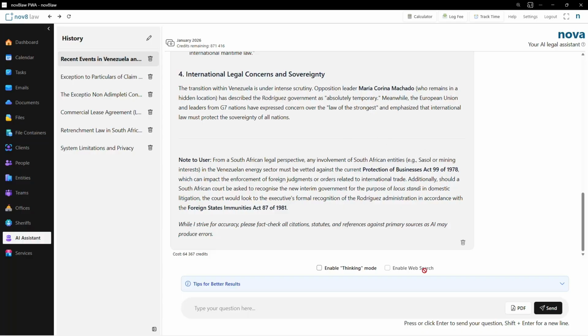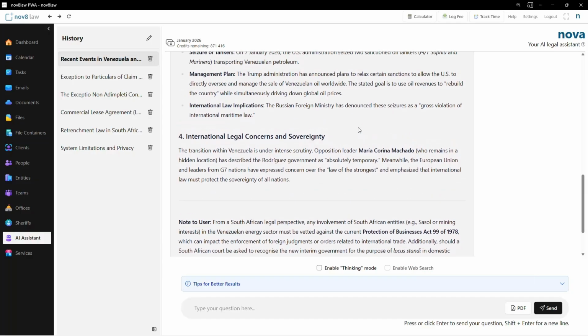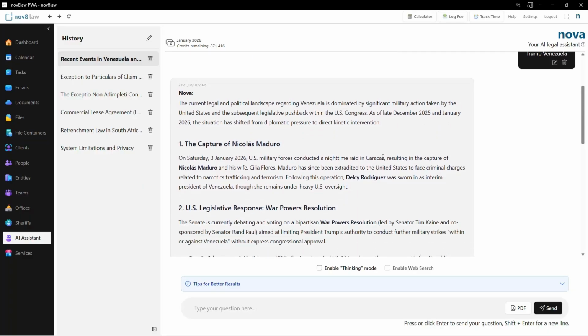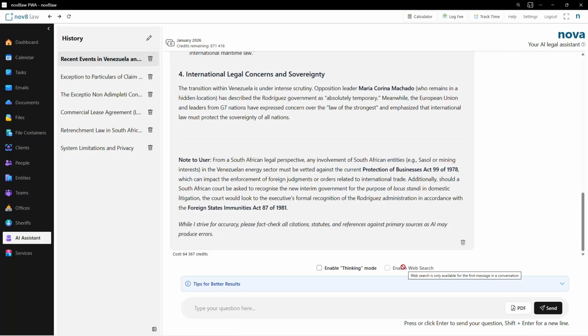So if web search is enabled for a follow-up question, all the web results for this initial request are saved as part of the context, and if you ask a follow-up question with the web search enabled, it sends all those previous web search results and searches for them again and searches about them. So then that cost can easily increase to 500,000 credits, which will eliminate half of your monthly allocation.